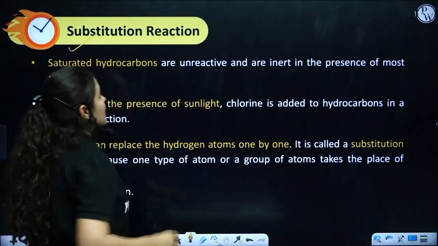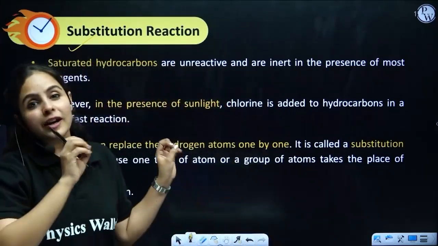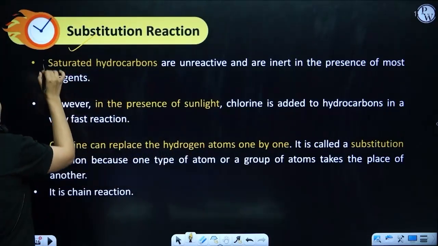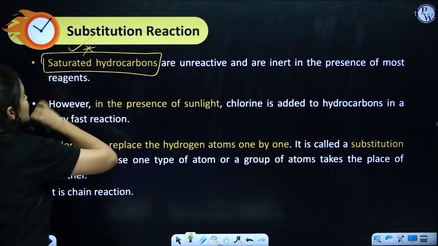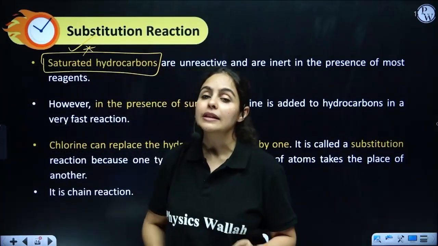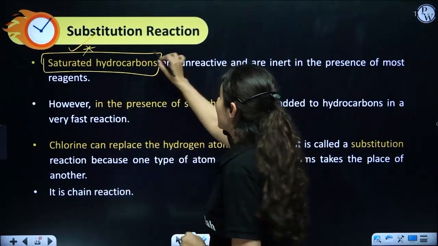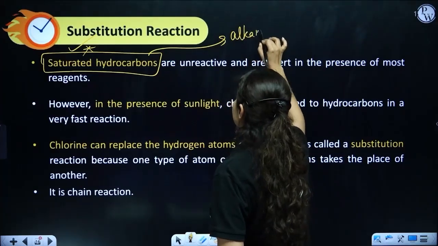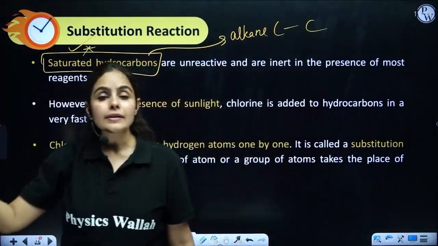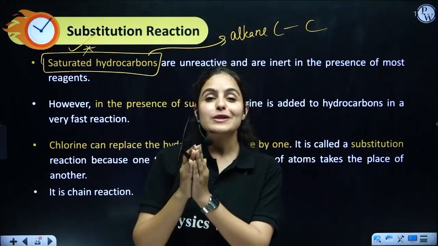So you know what substitution means. One goes and the other one comes and takes its position. This is what is happening here in hydrocarbons also, in carbon and its compounds as well. Now there is a condition applied. As you have seen, addition reaction was only given by unsaturated hydrocarbons. Similarly, substitution reaction can only be given by saturated hydrocarbons. Saturated hydrocarbons, that is alkanes, have single bonds between carbon and carbon. So only saturated hydrocarbons have this ability to give substitution reaction.